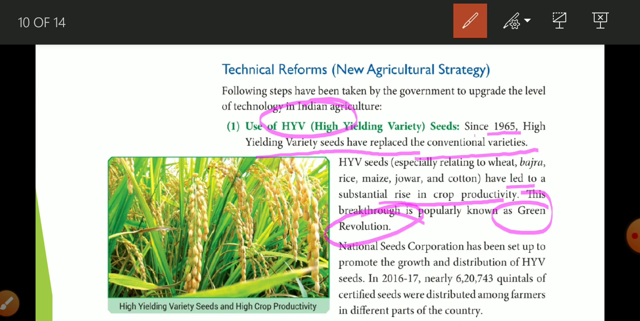For HYV seeds, the National Seed Corporation was set up to promote growth and distribution of HYV seeds. So remember this: which corporation was set up for distribution of HYV seed? National Seed Corporation. In 2016 to 17, 6,20,743 quintal of certified seeds were distributed among the farmers. So the first step taken in technical reform is that farmers are not going to use the conventional variety, they are going to use HYV seeds.